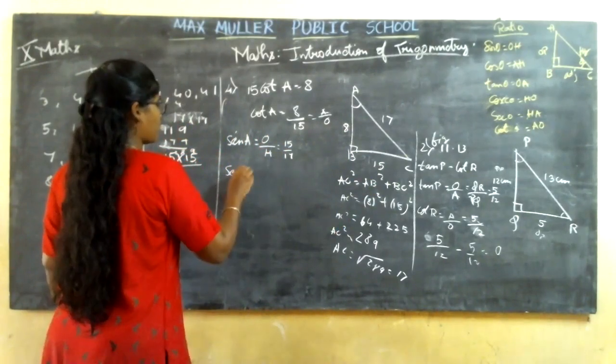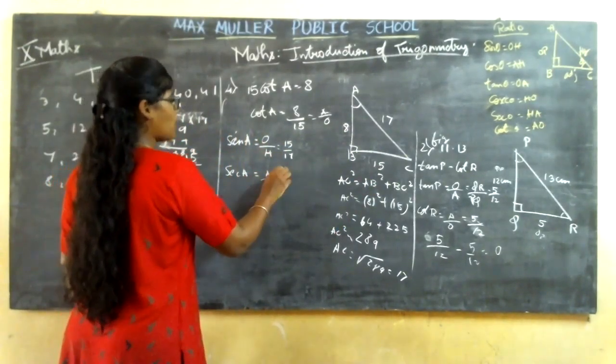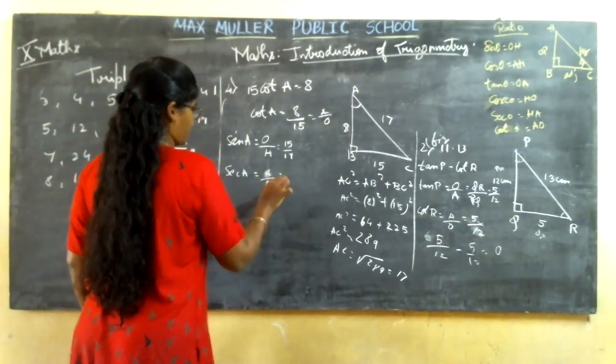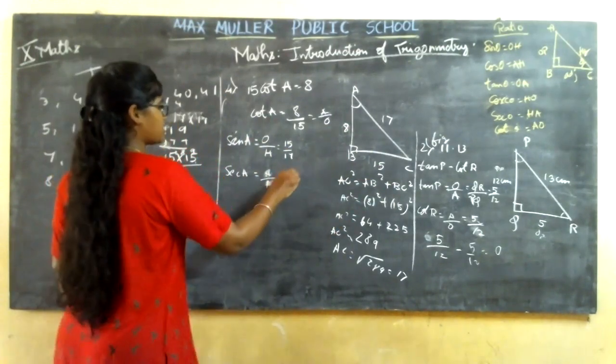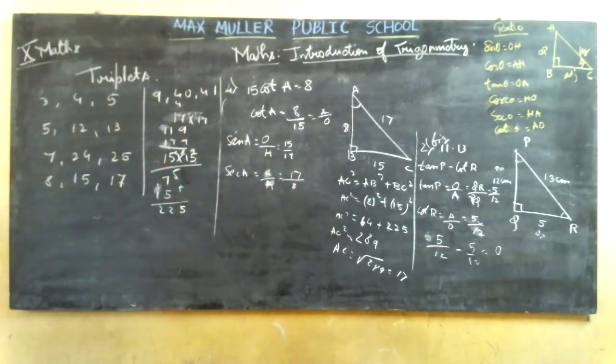Secant, how are you remembering? Hypotenuse by adjacent, it is HA. Correct? So what is H? 17 divided by 8. So this is the way you are going to solve.